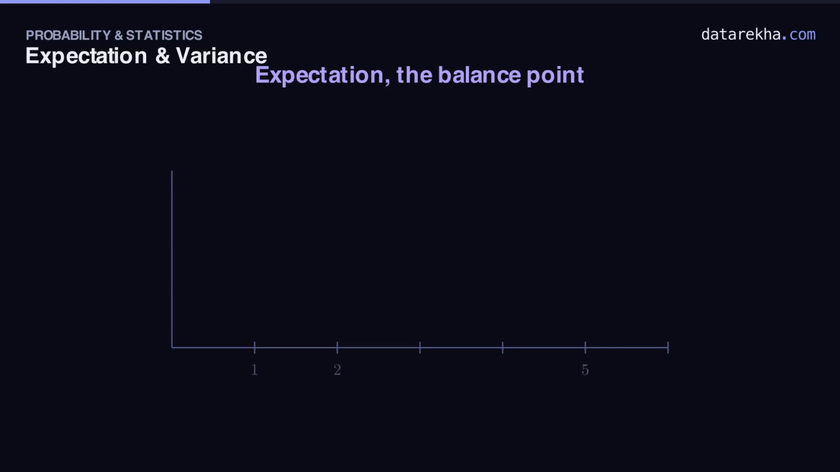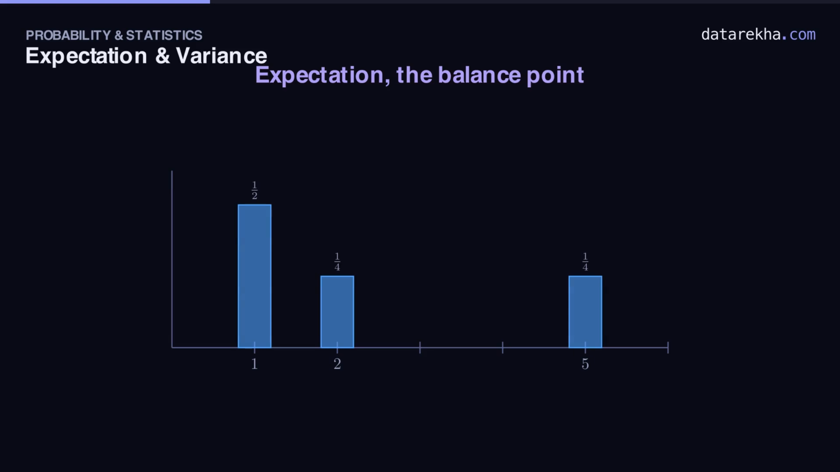Let's see it. Here is a little probability mass function, a bar chart. The value 1 has probability 1/2, so its bar is tall. 2 and 5 each have probability 1/4. The height of every bar is its probability. Now the magic. Imagine this chart resting on a knife edge and slide the pivot until the whole thing balances. The point where it balances, that is the expectation. Watch it settle. Run the numbers and it agrees exactly. 1 times a half plus 2 times a quarter plus 5 times a quarter gives 9/4, 2.25. That's precisely where the pivot came to rest.